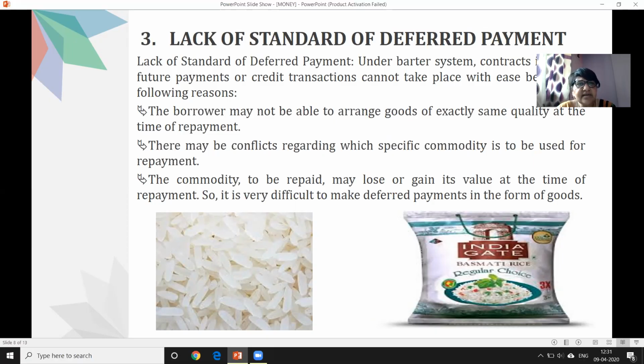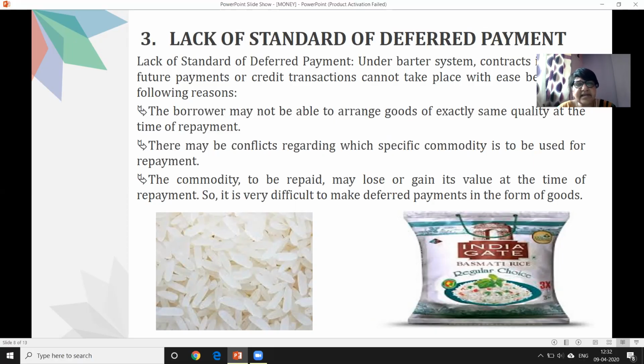So we cannot say that such a type of transaction would have taken place in the past era, because there was no standard of deferred payment. People were not satisfied with future payment. They were unable to do credit transactions.